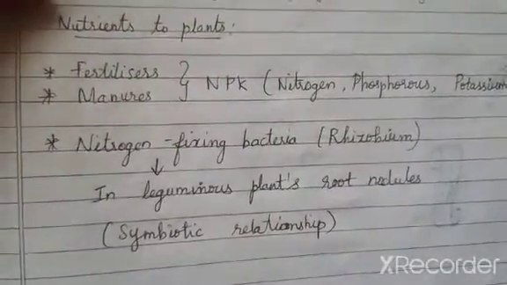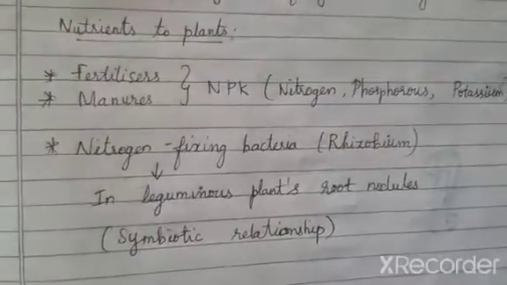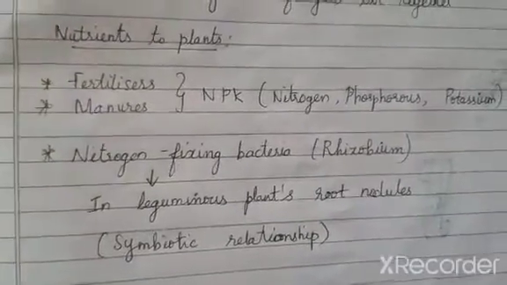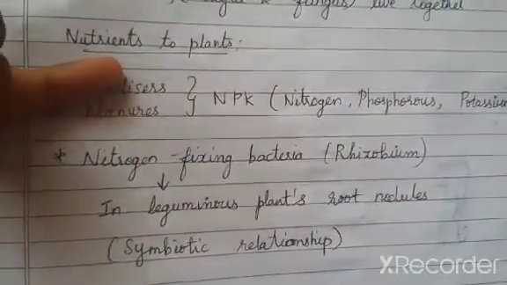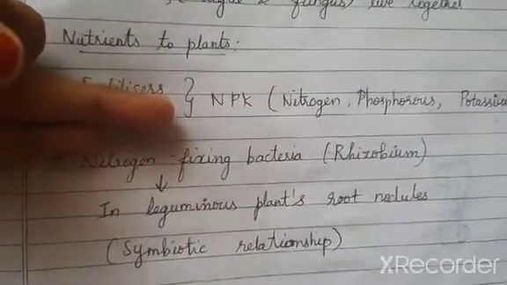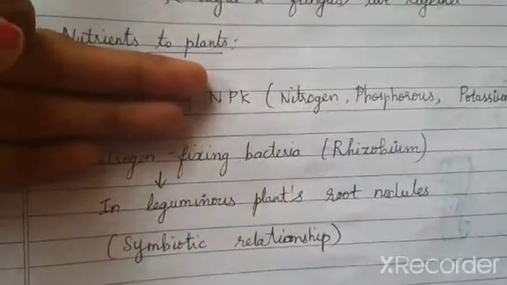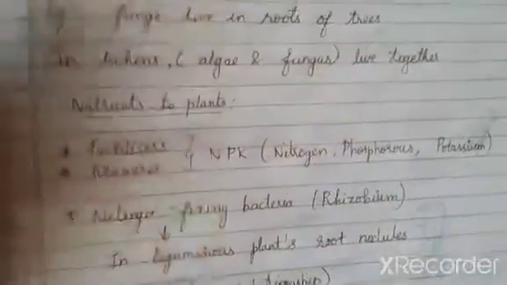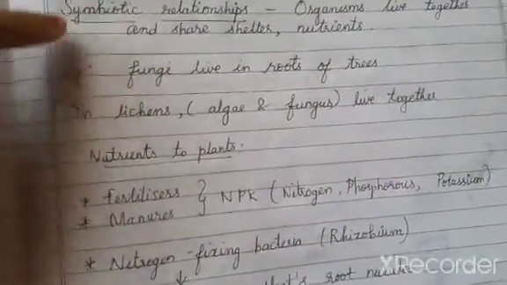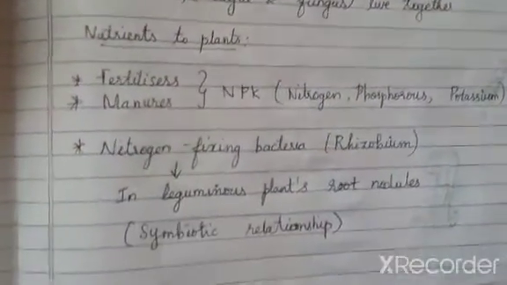Next, we are going to see the other different ways how nutrition is supplied to plants. We saw the modes of nutrition starting from autotroph, heterotroph, insectivorous plants and how they get nutrition, saprotrophs, and then the symbiotic relationship of organisms.